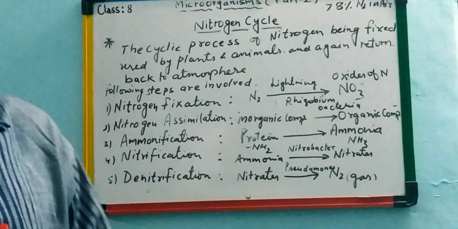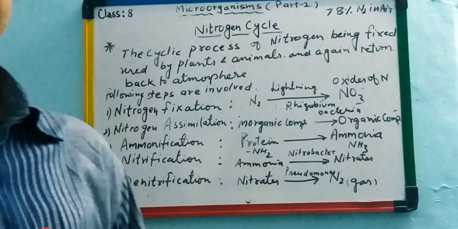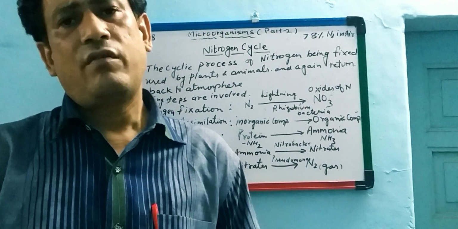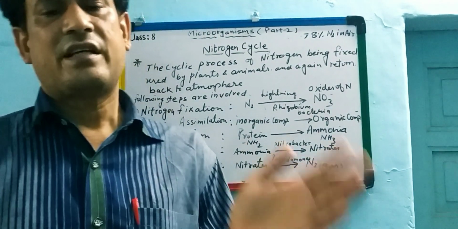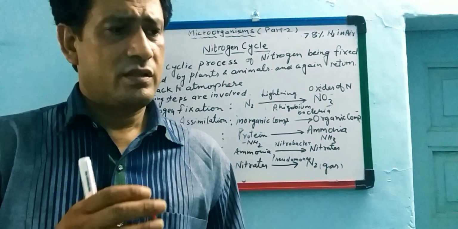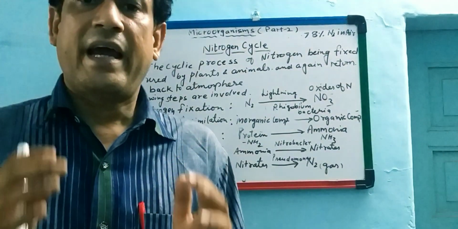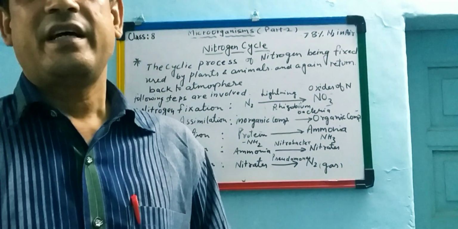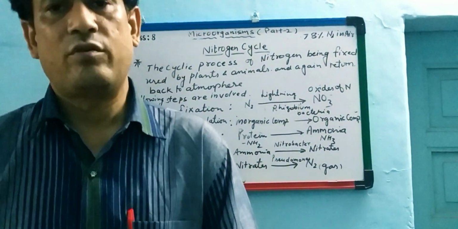Now the last topic is the nitrogen cycle. Why is this topic included here? Students, you all know that our atmosphere consists of 78% nitrogen gas, and this nitrogen gas is converted into some nitrate compounds or some ammonifying compounds in the soil with the action of microorganisms. So the bacteria and fungi have a very important role, and algae also, converting the nitrogen into nitrates.